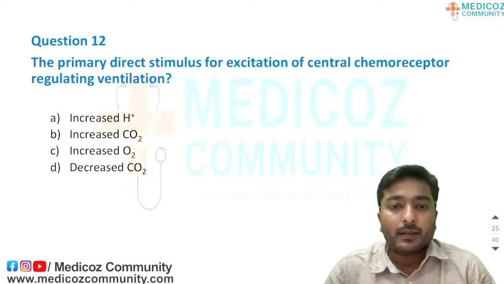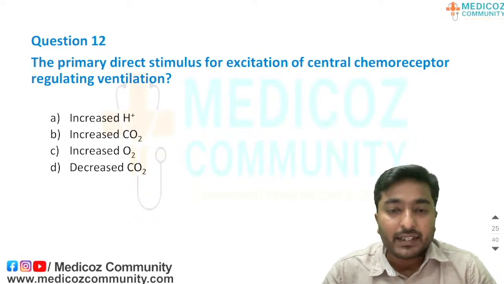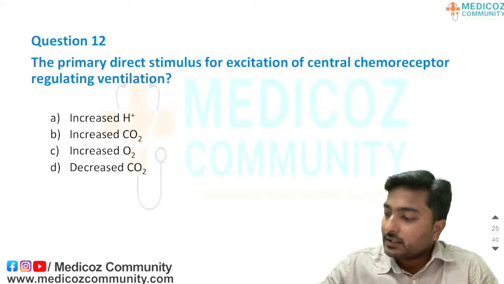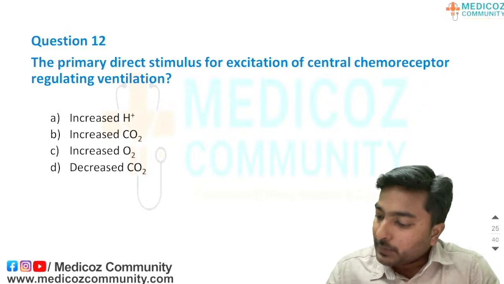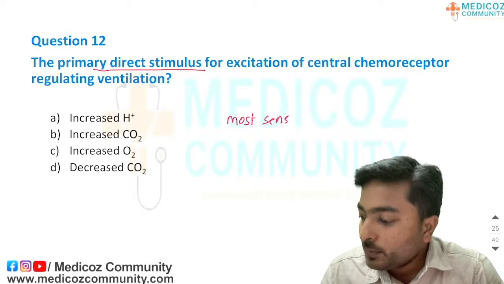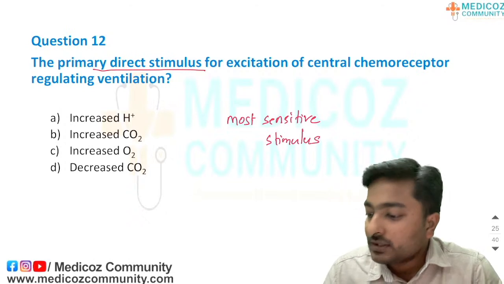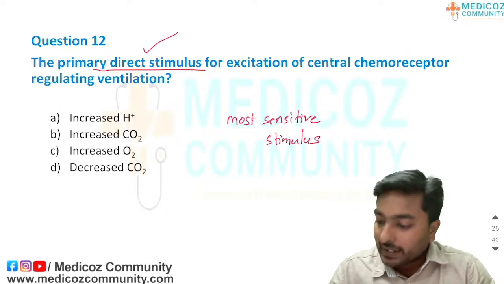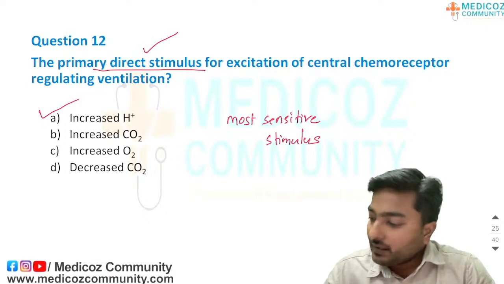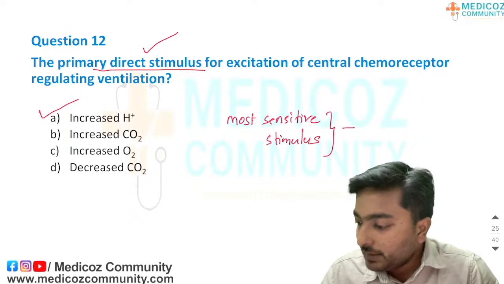Coming to the last question for today. The primary direct stimulus for excitation of central chemoreceptors regulating ventilation. Here I am going to discuss two phrases: the primary direct stimulus and the most sensitive stimulus. You have to pay attention to these two phrases. If they ask for the primary direct stimulus, the answer is increased H plus, which is the answer for this question. If they ask for the most sensitive stimulus for central chemoreceptors, the option will be carbon dioxide.